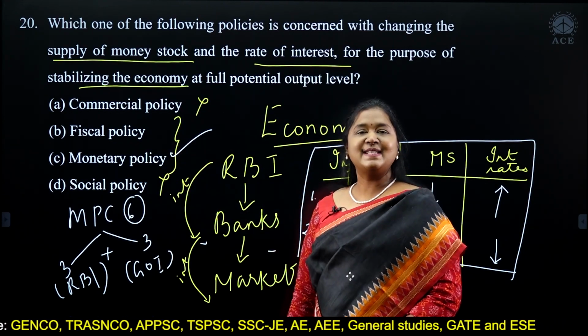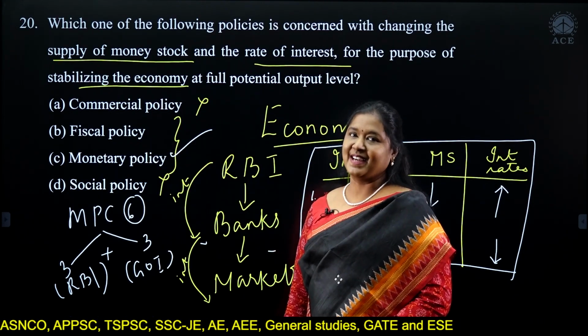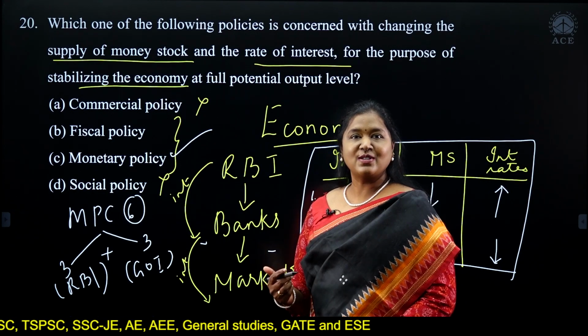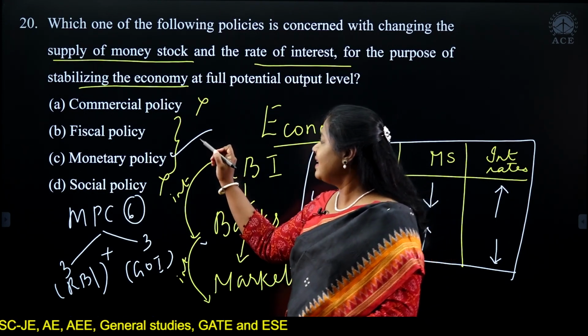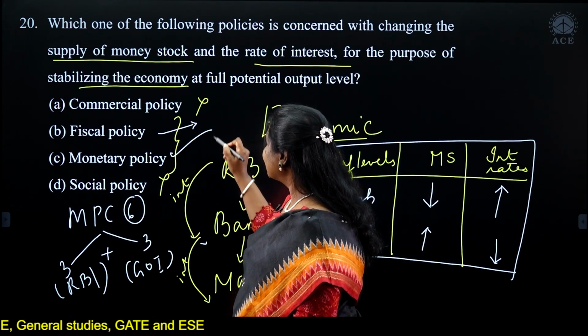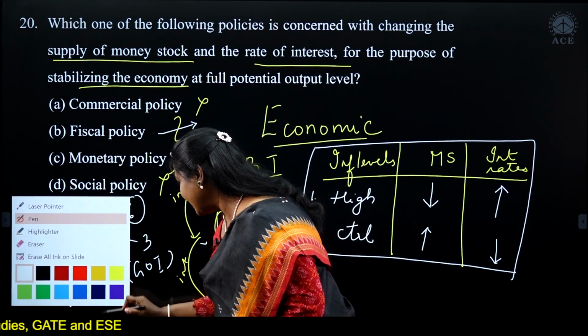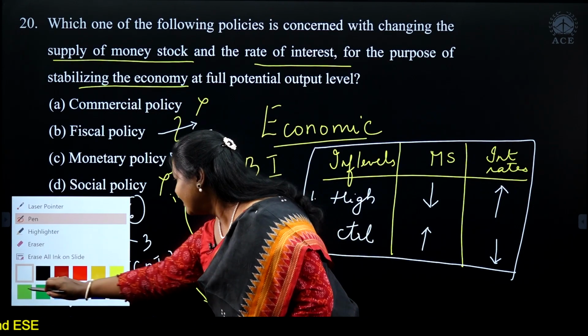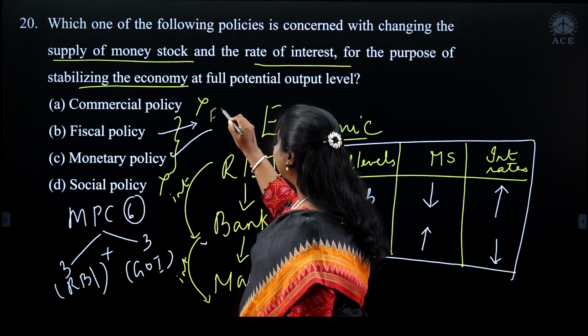Fiscal policy is about income and expenditure of the government. So it talks about what should be the fiscal. Fiscal policy deals with fiscal deficit.